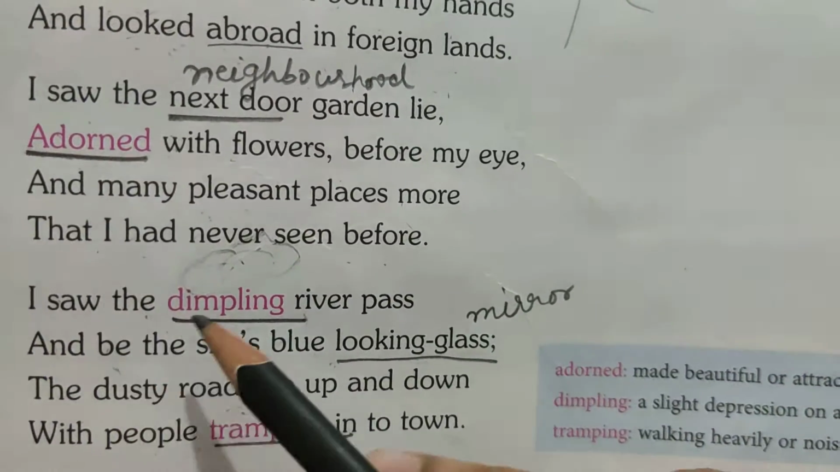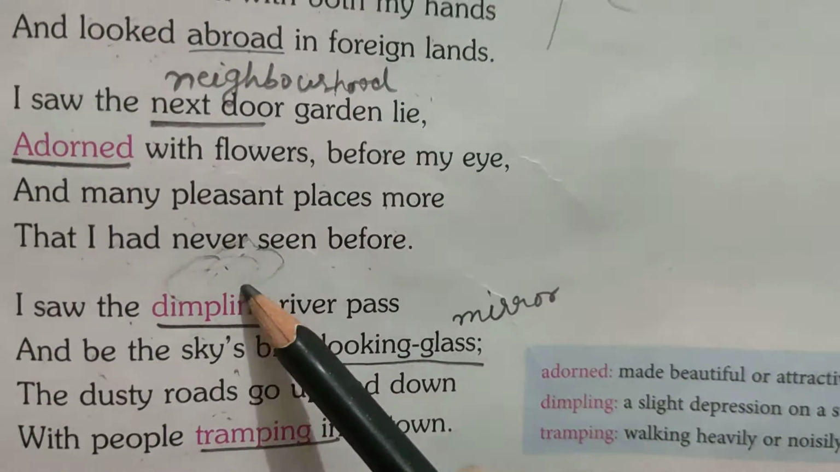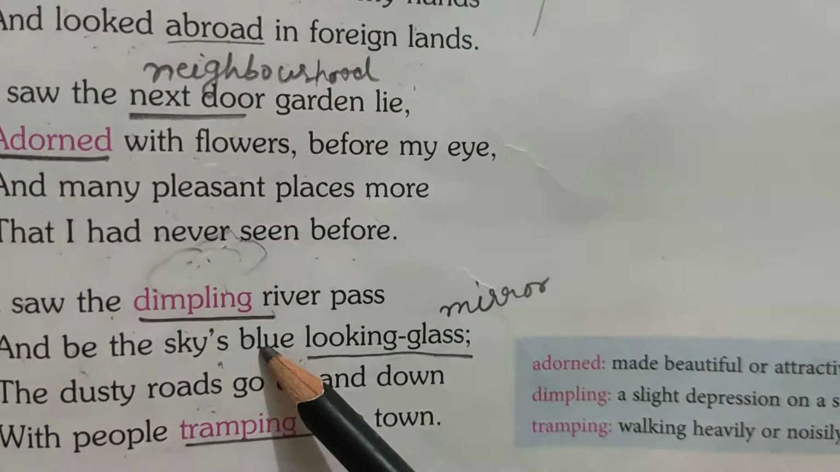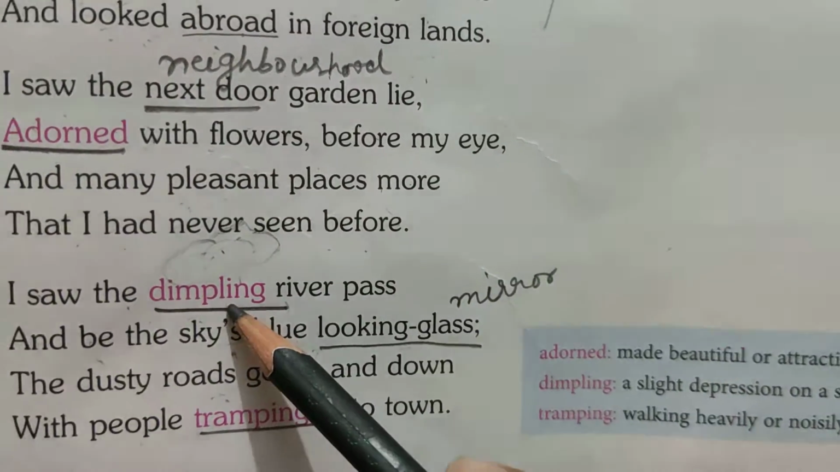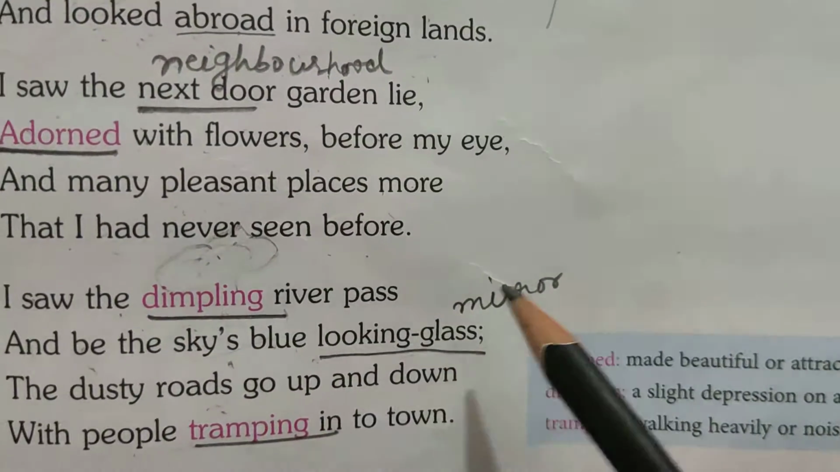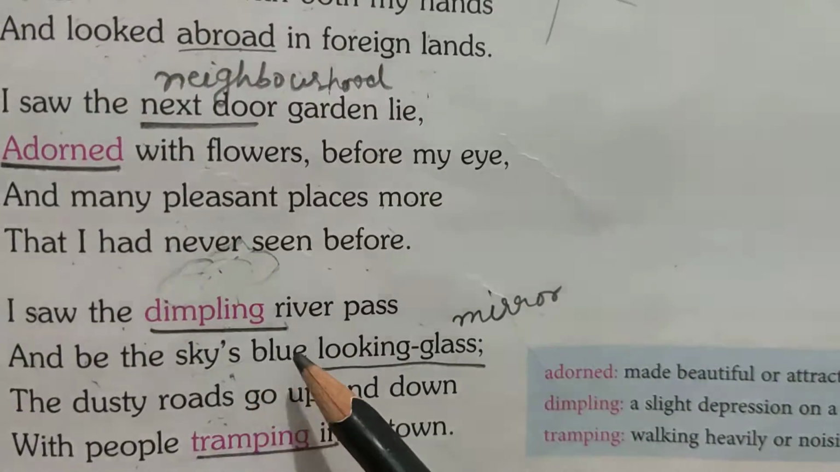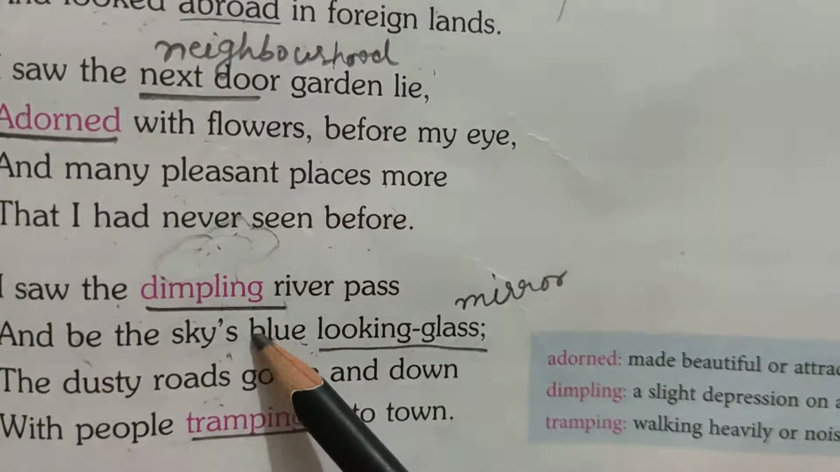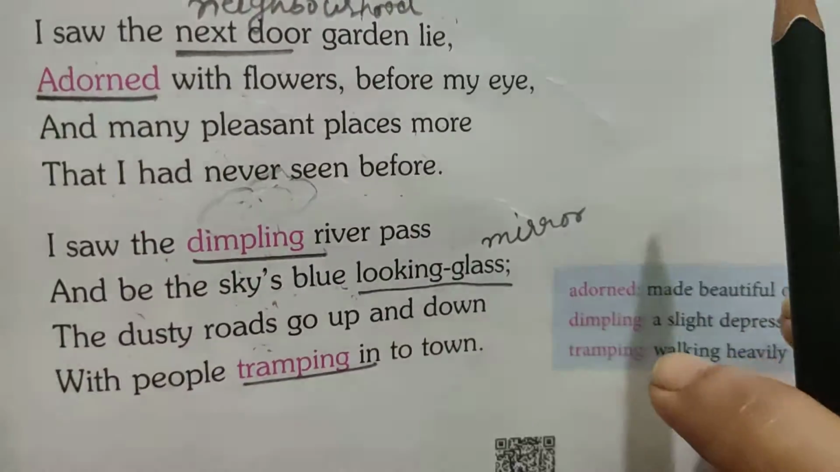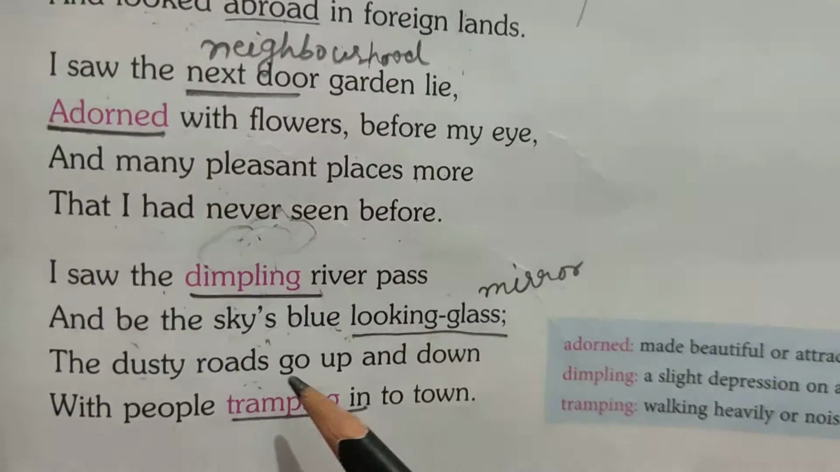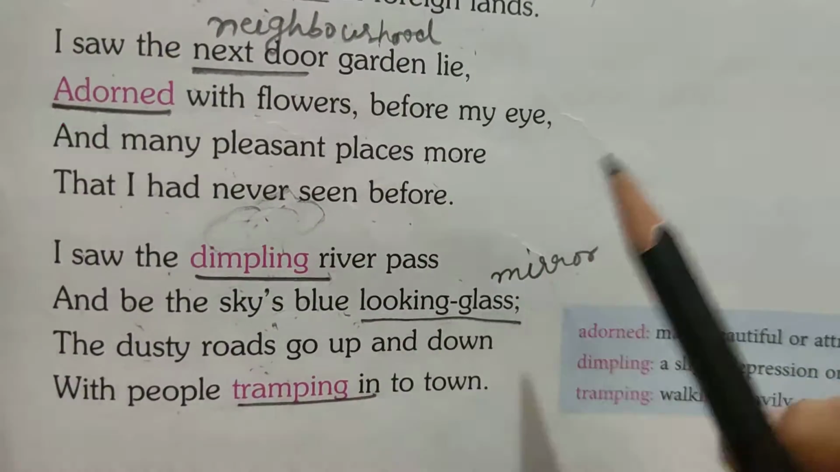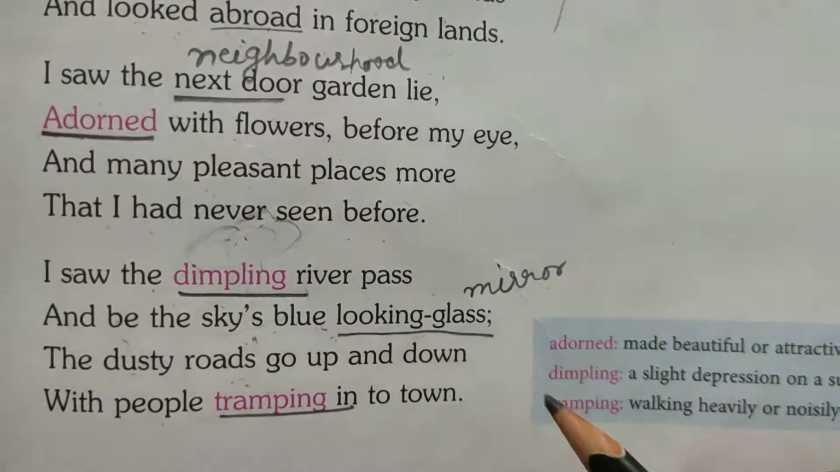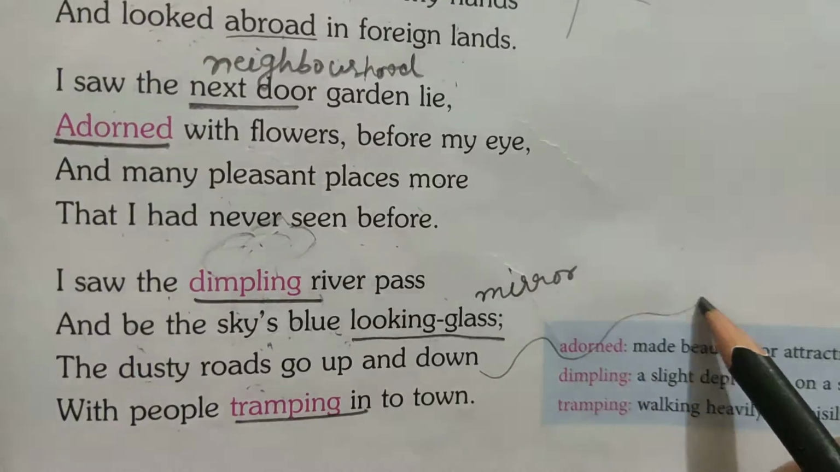So the child saw a dimpling river, and in that dimpling river he could see the impression of the blue sky, because that dimpling river is looking like a mirror. It is like a mirror in which he could see the impression of the sky. And he also saw the dusty roads. Dusty roads means roads that have a lot of dust. They are going up and down. Up and down means like ऊपर नीचे, like this. Okay, they are going up and down.